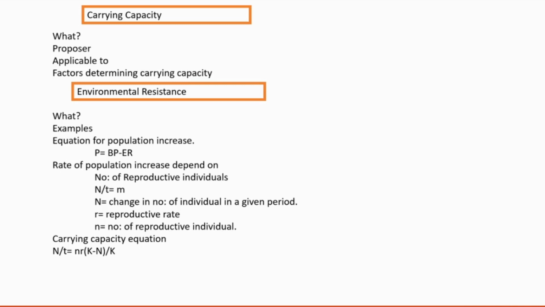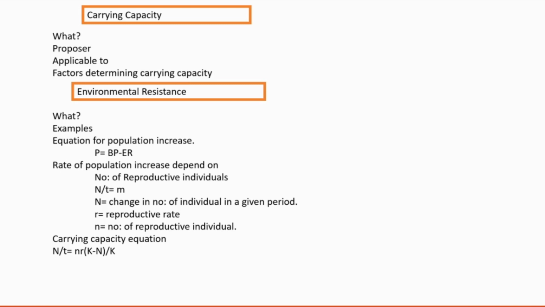That will stabilize the population size without increasing further. Then if oxygen supply is depleted, that also puts some restriction on further increase in the size of the population. Predators presence, disease presence, all these are the factors determining the carrying capacity.